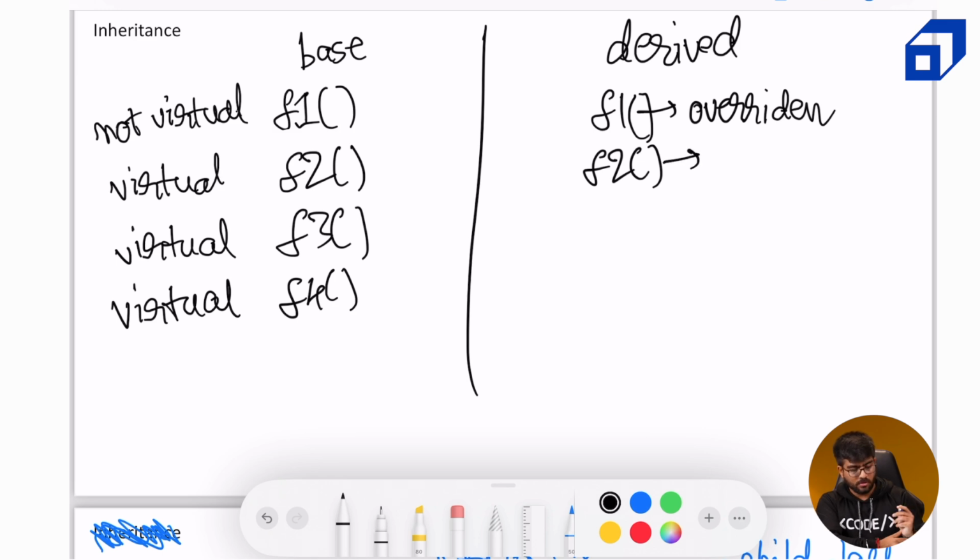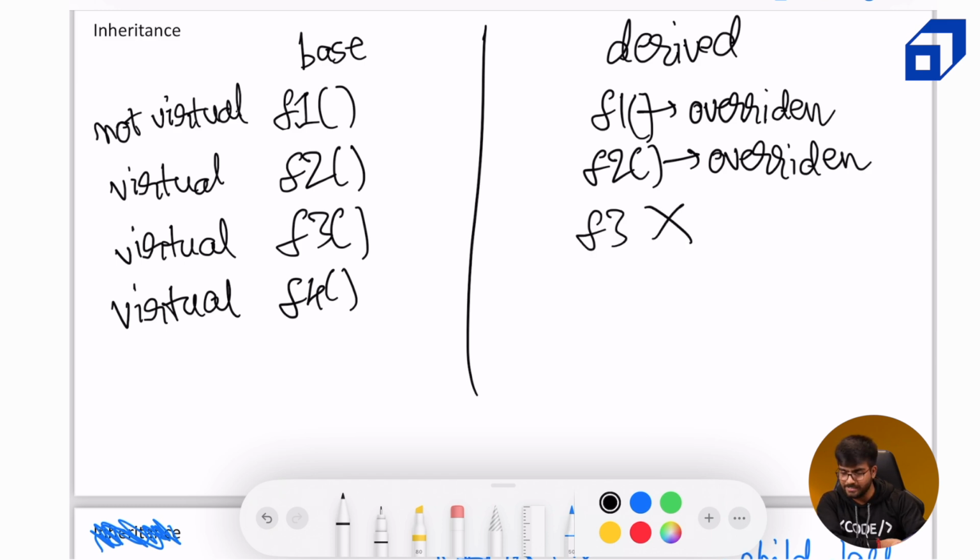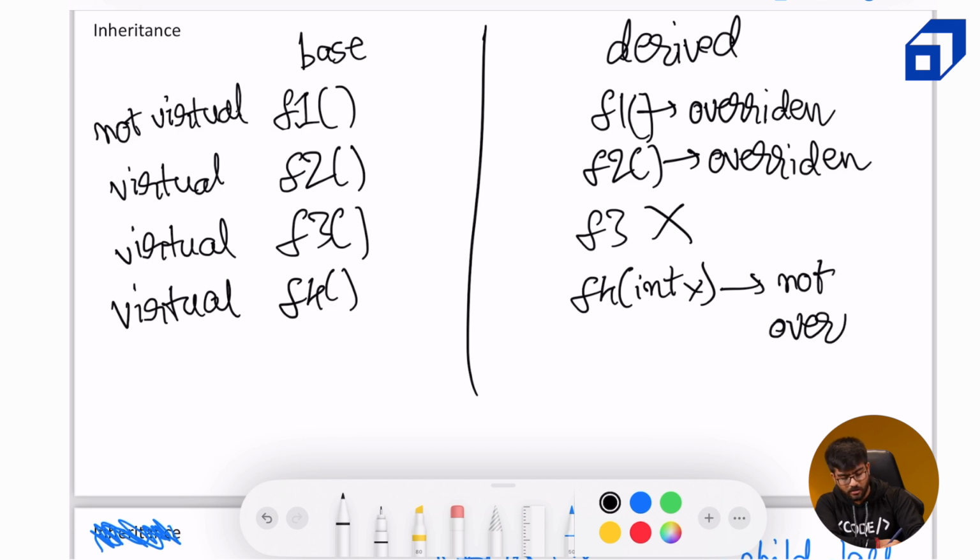Now if I compare it with the derived class, F2 is overridden, and if you notice, F2 is virtual in the base class. So if we were to access F2 of the derived class using the pointer of the base class, then F2 in the derived class should be invoked. We will check the output. Okay, so this is overridden. F3 does not exist. So if we were trying to call F3, the one in the base class should be invoked. And there is F4 with a parameter, int x. Okay, now this is not overridden. We would not call it overridden because it doesn't have the same declaration.